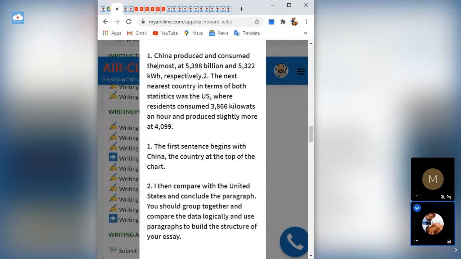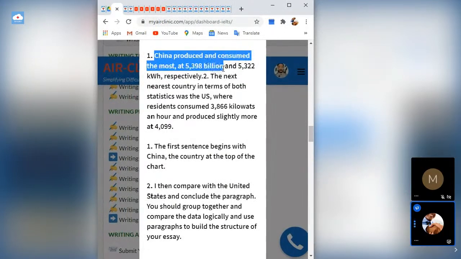He's now doing that. He said China produced and consumed the most at 5.398 billion kilowatts respectively, produced and consumed. Another important thing is for you to vary your sentences. So it said China produced and consumed the most at this and this respectively.